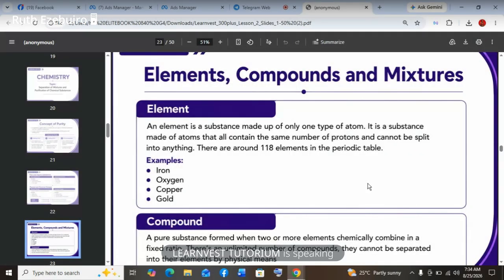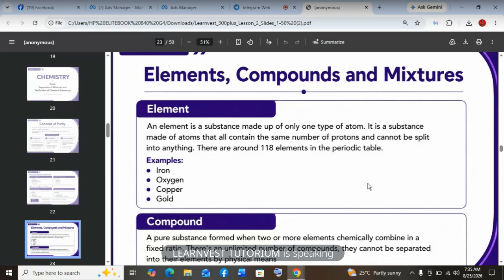Now, examples of compounds are water, carbon dioxide, sodium chloride, copper(II) sulfate, calcium carbonate. Now, notice something. All these examples I called, they have a chemical formula. That's the way you know a compound. They have a formula that you can write with symbols. But mixtures don't have a chemical formula. They can have a formulation, like mix 2 cm cube of this with 5 cm cube of this with 10 cm cube of this. That's formulation. That's not a formula.